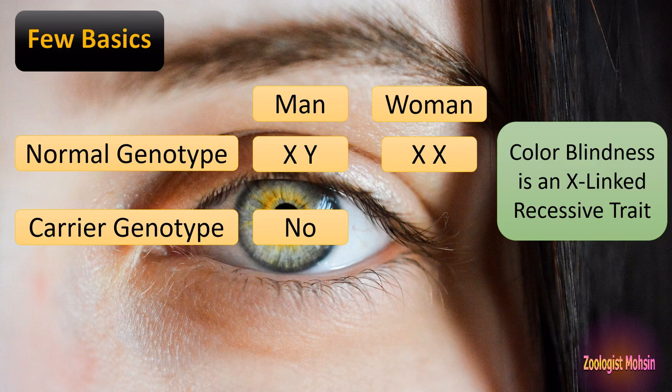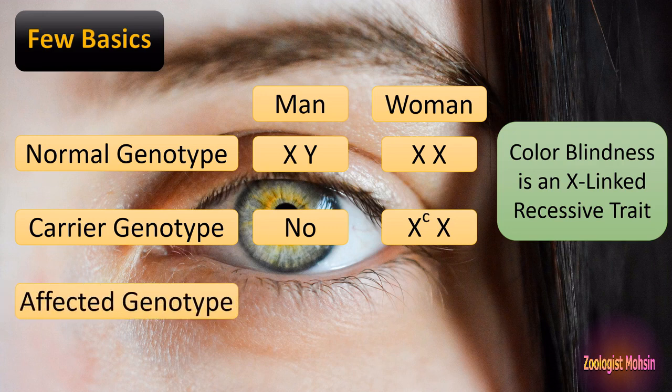So there is no intermediate carrier in man in the case of color blindness, while women are carriers because they contain both X chromosomes, and if a single X has the allele for color blindness, that will be a carrier woman. Similarly, the affected genotype in man is if the colorblind allele is present on X, he is an affected man, while in females, if both X chromosomes contain the allele for colorblindness, then that woman will be affected.